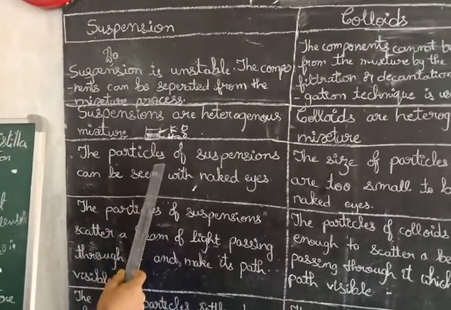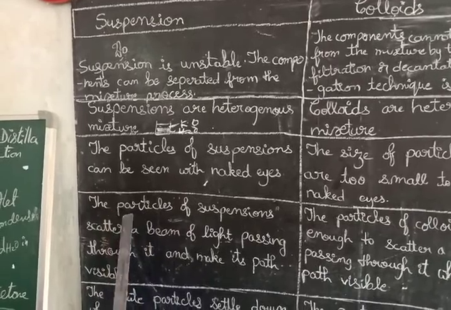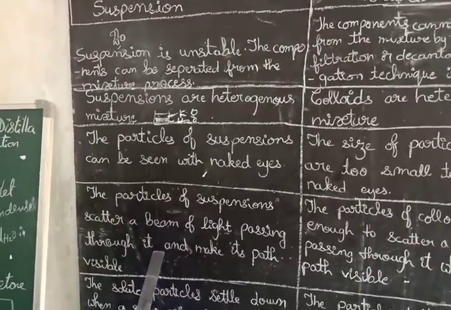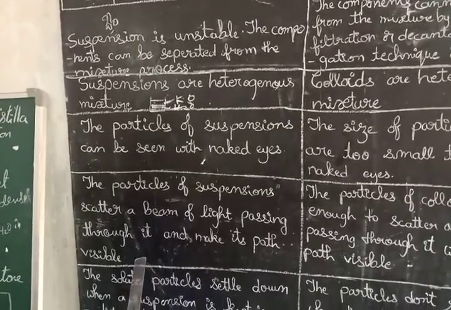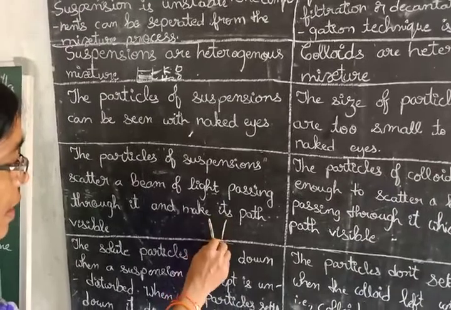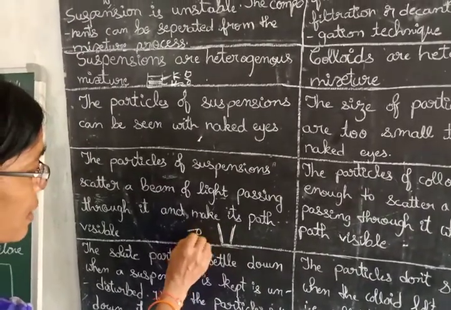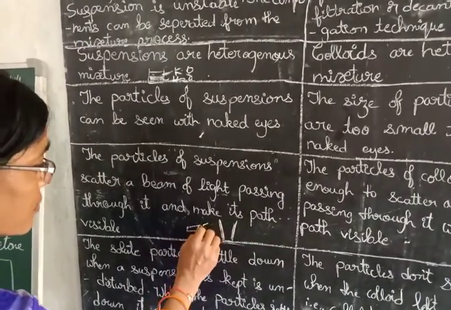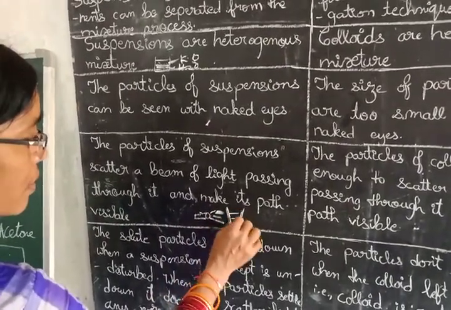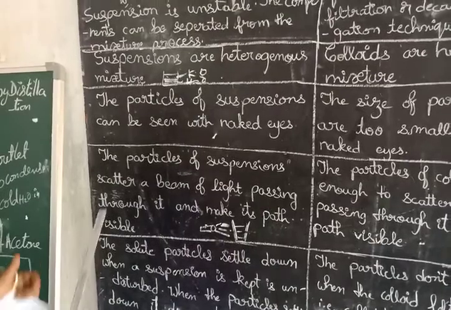The particles of suspensions scatter a beam of light passing through it and make its path visible. In the previous video we took the lemonade and used the torchlight. Whether the path is visible or not, we have observed it.